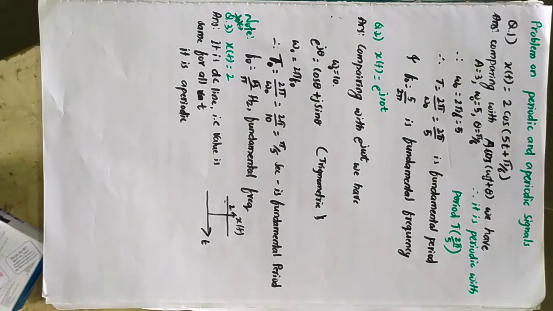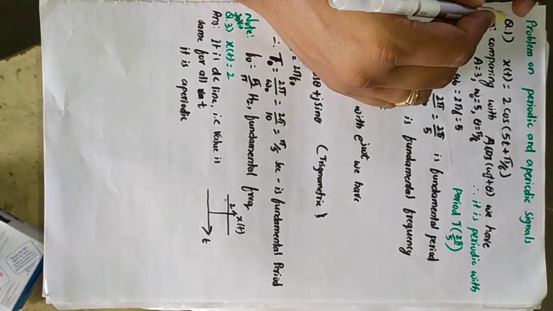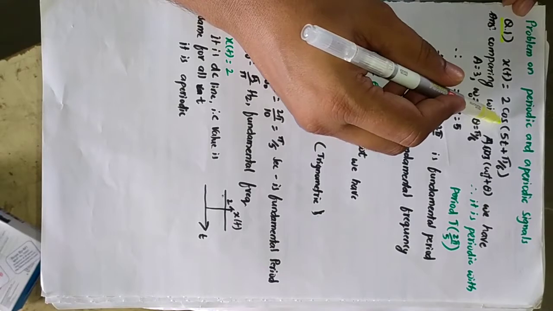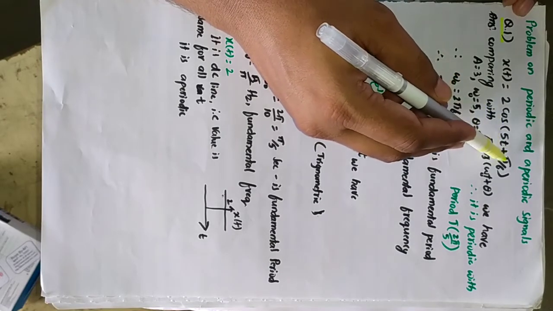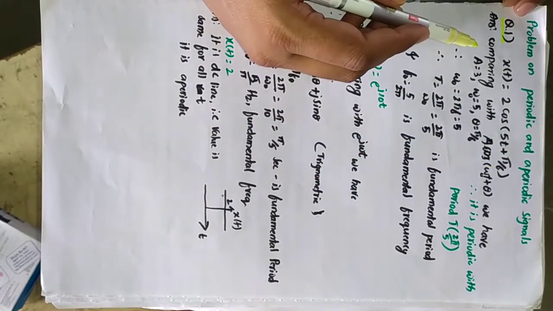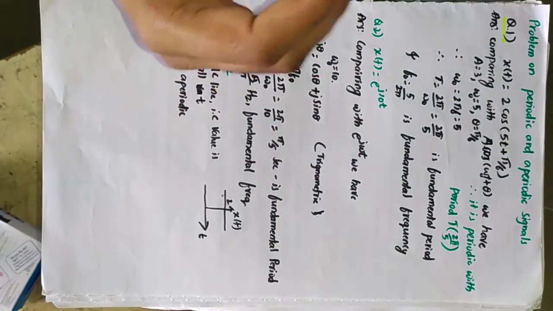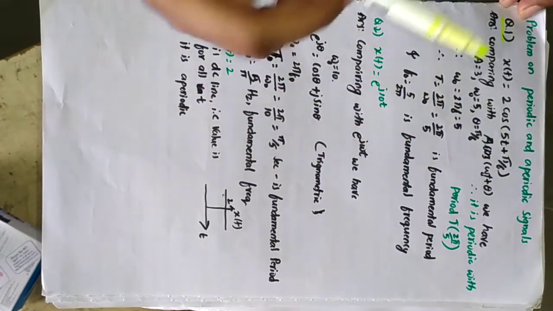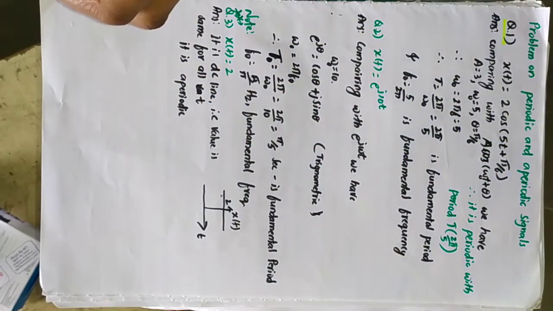So in this lecture I will solve a few problems related to finding the periodicity. In the first problem, x of t is given. x of t is equal to 2 cos(5t plus pi by 6), and it is asked to find whether it is a periodic or aperiodic signal. If it is periodic, find its fundamental period and frequency.